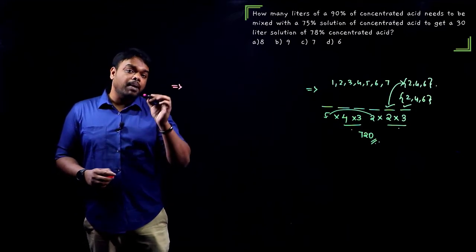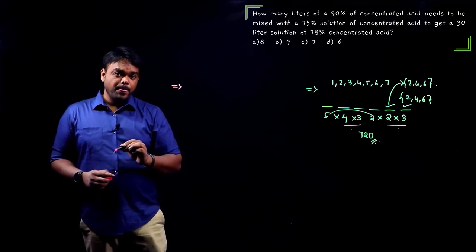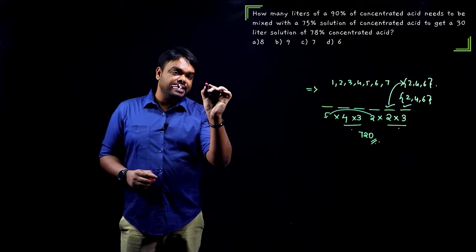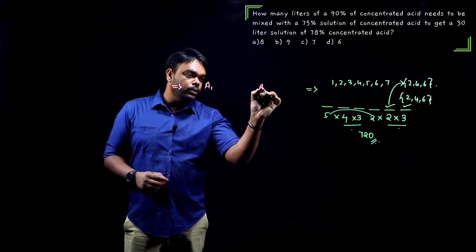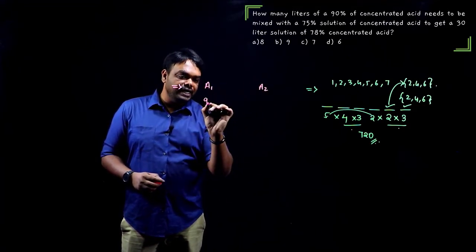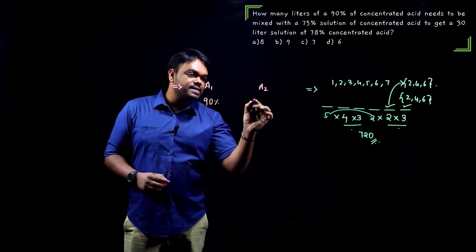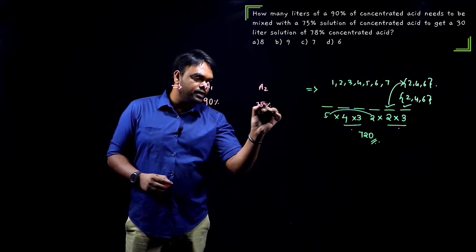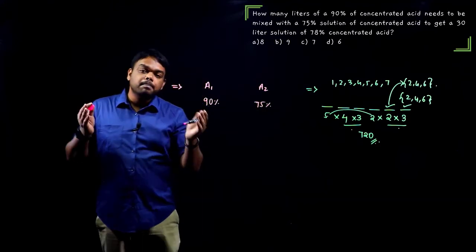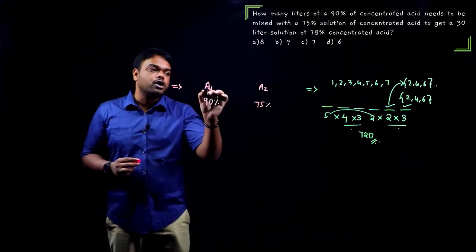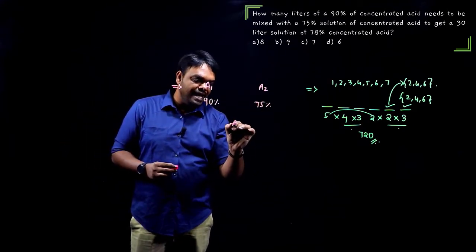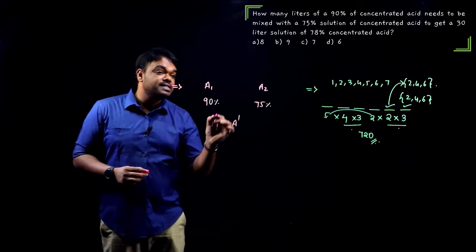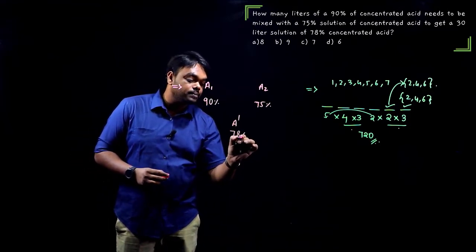Well, forget about 30 liters for now. We have 2 types of acids. Let us call them A1 and A2. The first one is 90% and the second one is 75% concentrated. When we combine both of them, the new mixture, let us call it A dash, should be 78% concentrated.